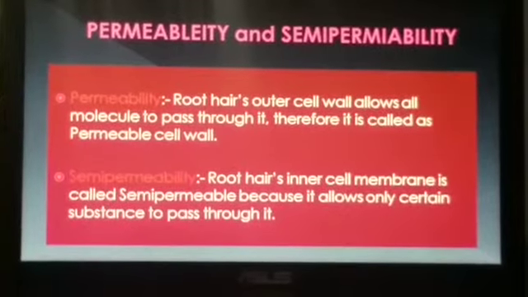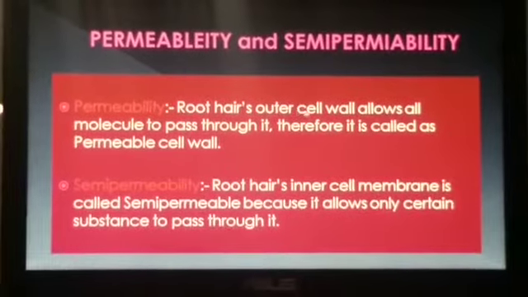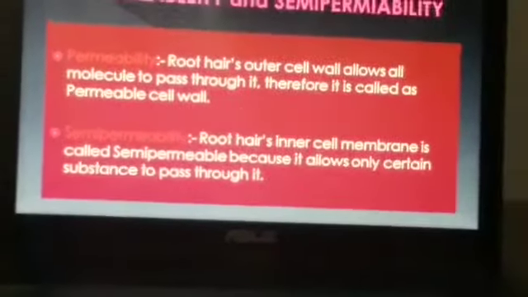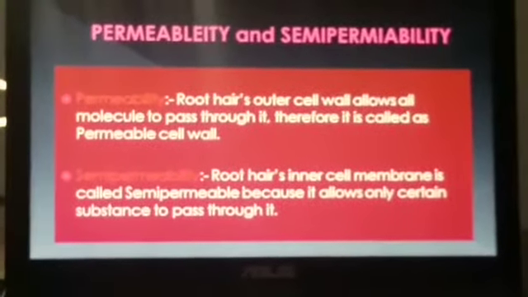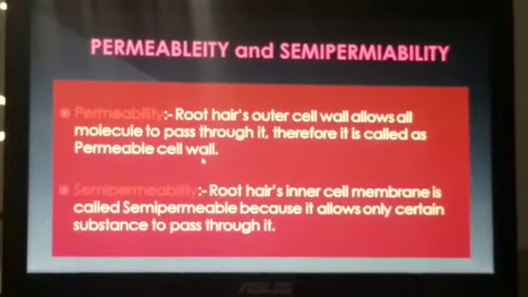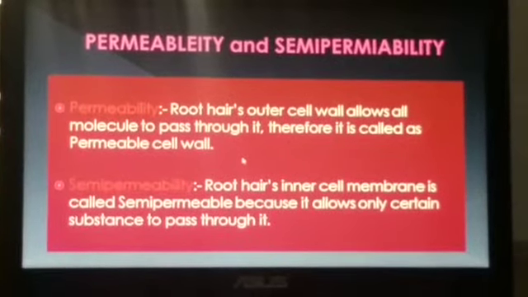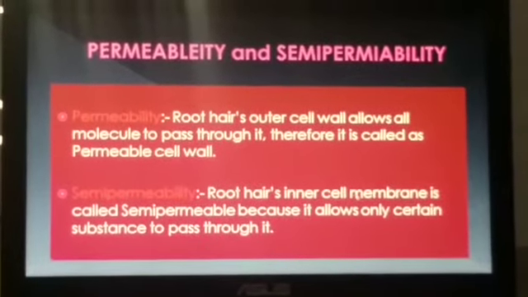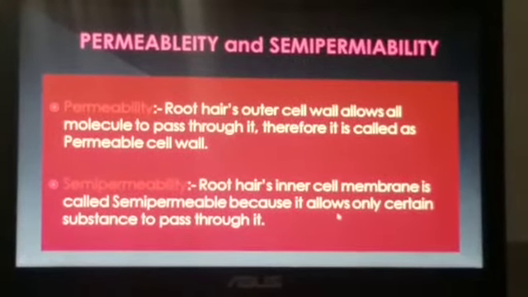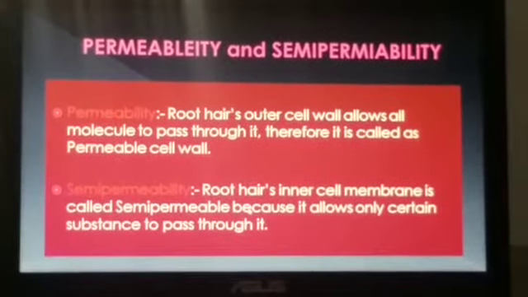Let's quickly recall what permeability is. The root hair outer cell wall allows all molecules through it. All molecules are allowed to pass through it. That is why it is called a permeable cell wall. Now, what is semi-permeability? Semi-permeability is when the root hairs' inner cell membrane allows only certain substances or molecules to pass through it, then it is called a semi-permeable membrane.